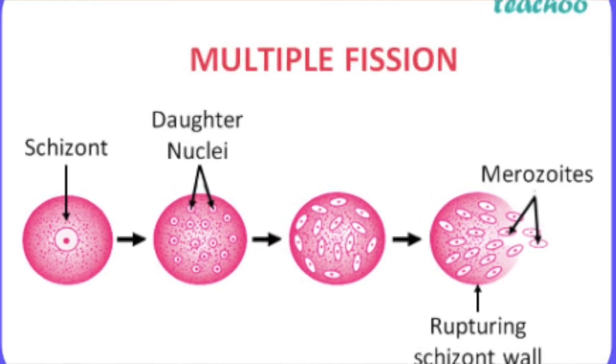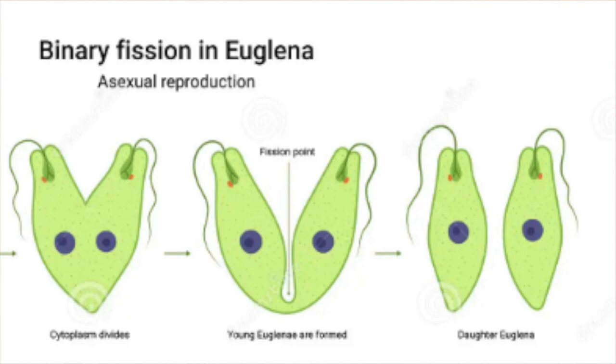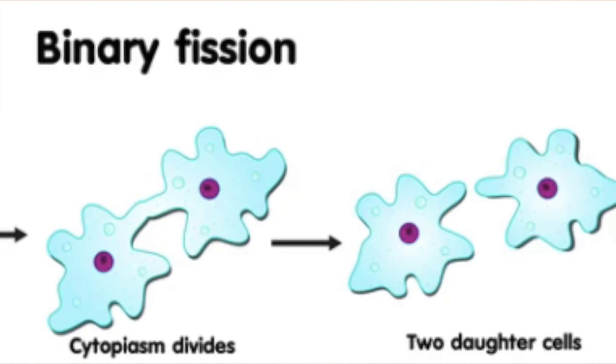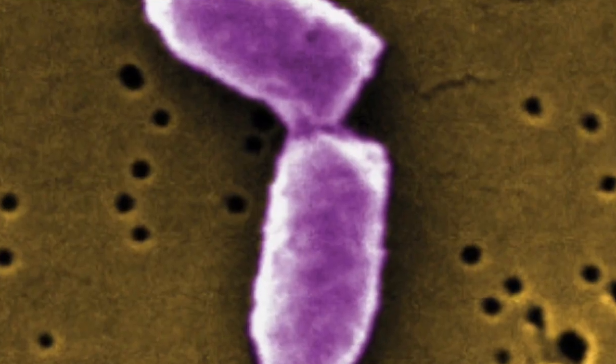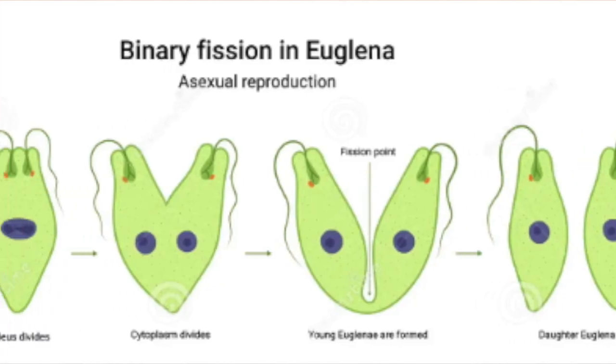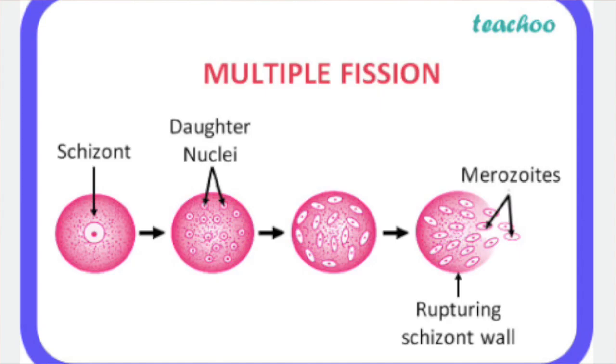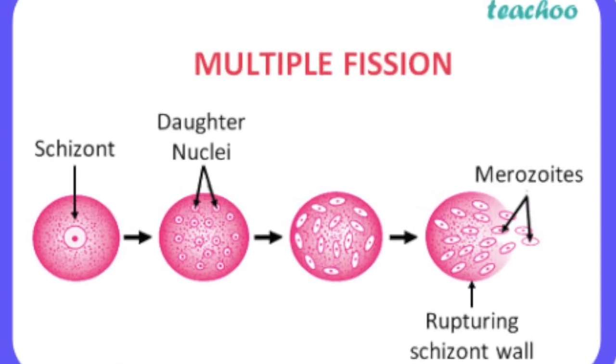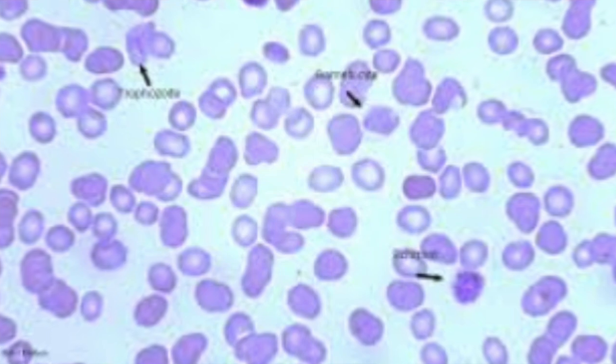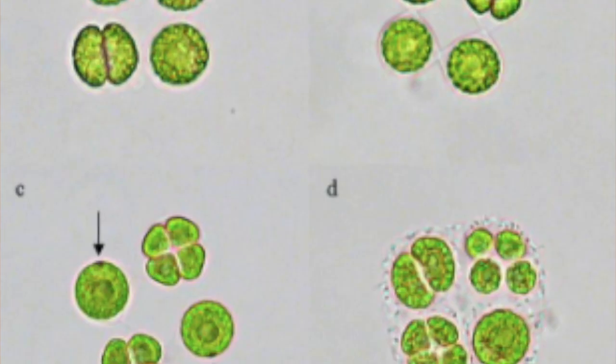The parent cell divides into two equal halves, called daughter cells, during binary fission. Daughter cells are genetically identical to one another and to their parent cell. Binary fission occurs in organisms such as amoeba, bacteria, Euglena, and others. During multiple fission, the organism divides itself into numerous daughter cells. Examples of multiple fission are sporozoans and algae.